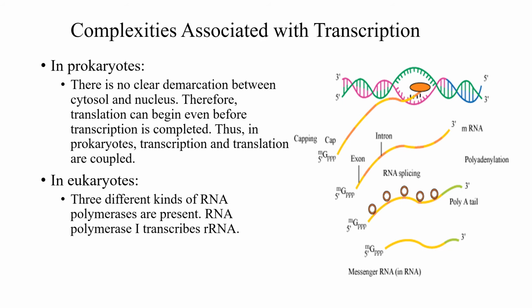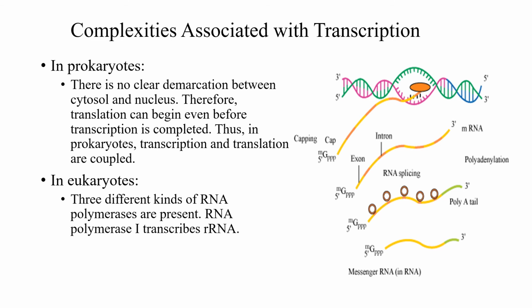Complexities associated with the transcription. In prokaryotes, there is no nuclear demarcation between cytosol and nucleus because a nucleus is not found. So there is no difference between cytoplasm and nucleus. So translation and transcription both take place together. In prokaryotes, transcription and translation are coupled. But in eukaryotes, the nucleus and cytoplasm are different.